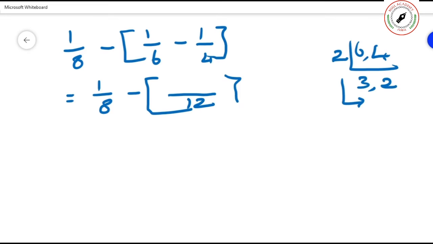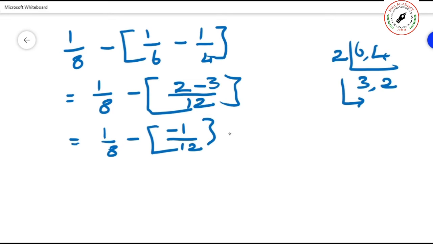How many 6s are there in 12? 2. 2 into 1 is 2, minus, how many 4s are there in 12? 3. 3 into 1 is 3. Now it is equal to 1 by 8 minus, minus 1 divided by 12.